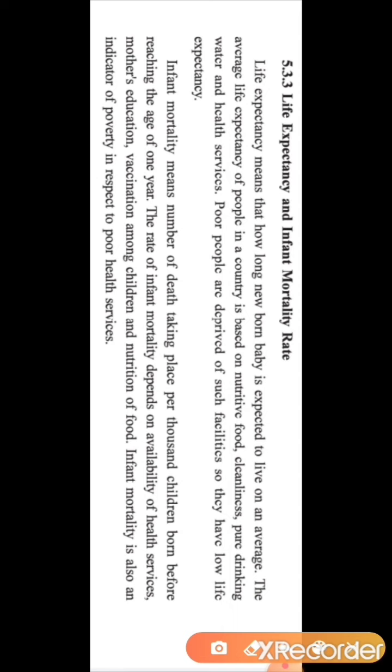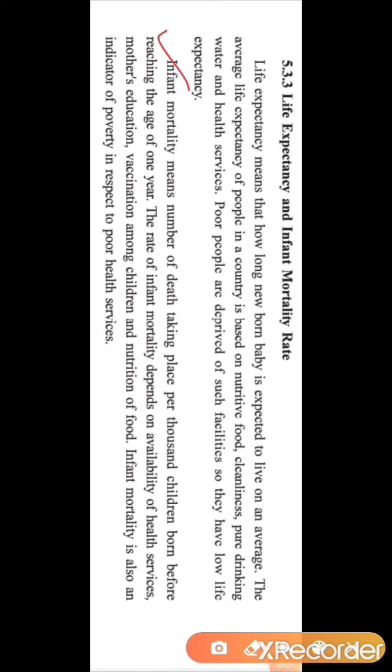Now see the next thing: poor people are deprived of these. Deprived of means that they are not getting these facilities. So their life expectancy is what? Their life expectancy is low.